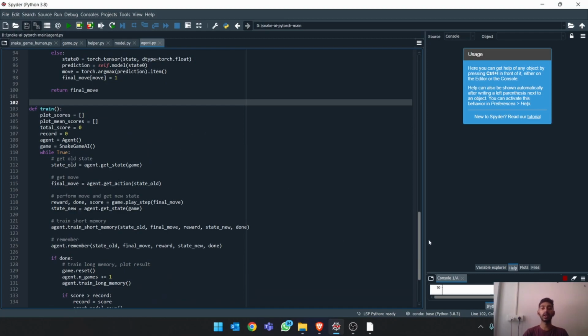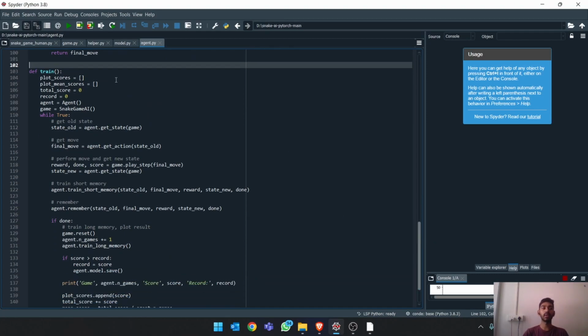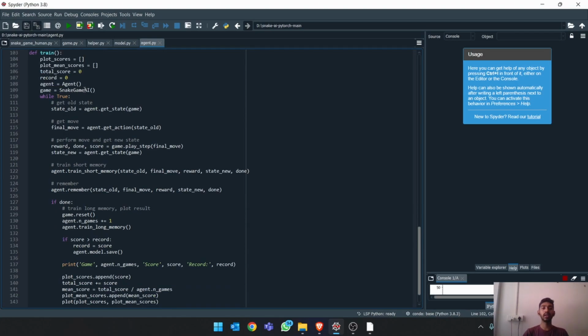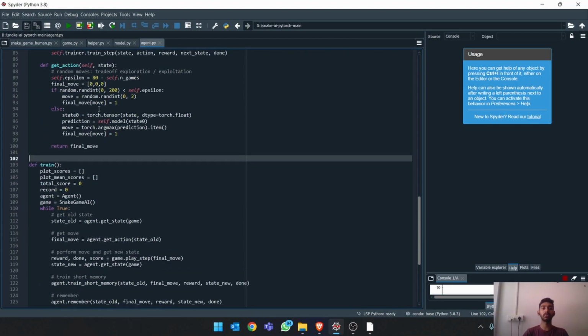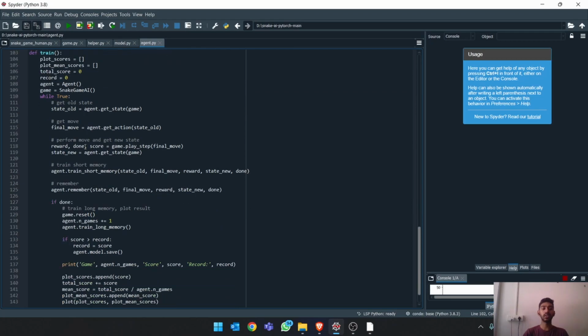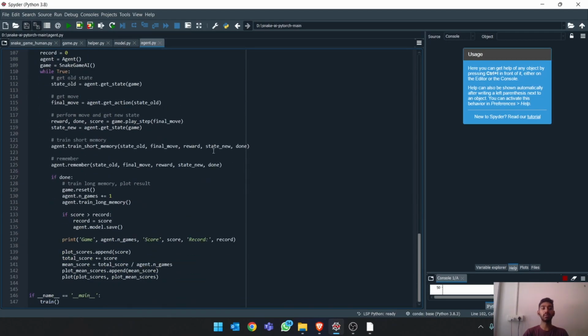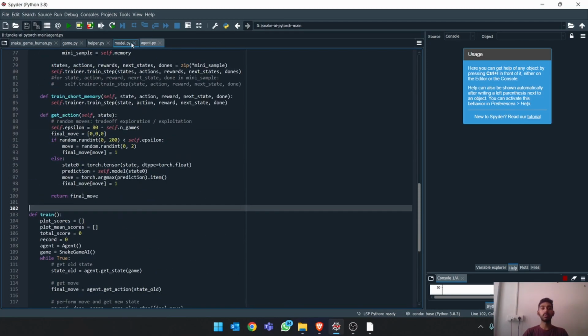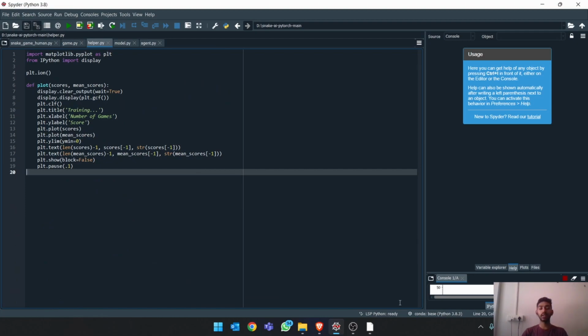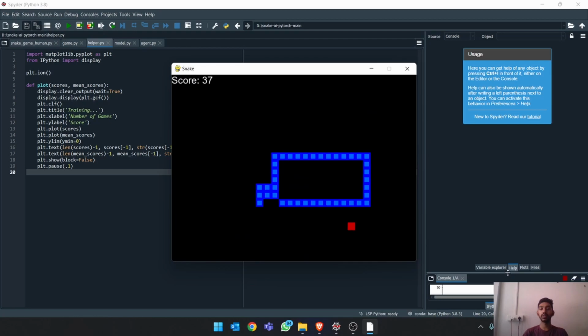Finally, we define the training method here. All the scores are calculated, and the previous long-term and short-term memory is used here to play the game and get a new high score every time it plays. So this is the basic code structure that we have seen. Finally, let us look at how the game is played and how it's going on.